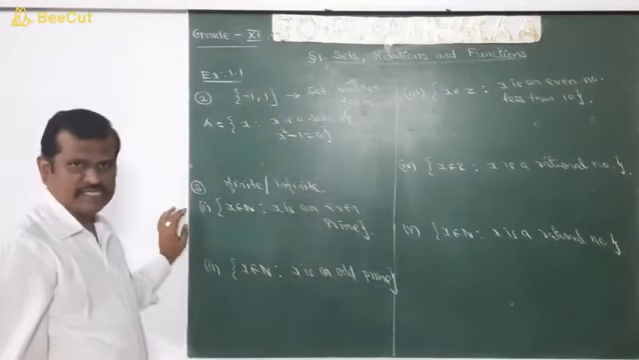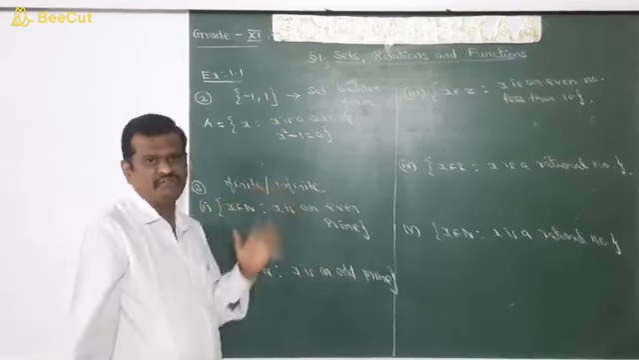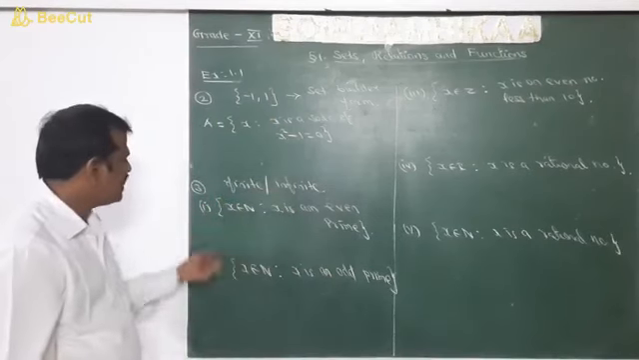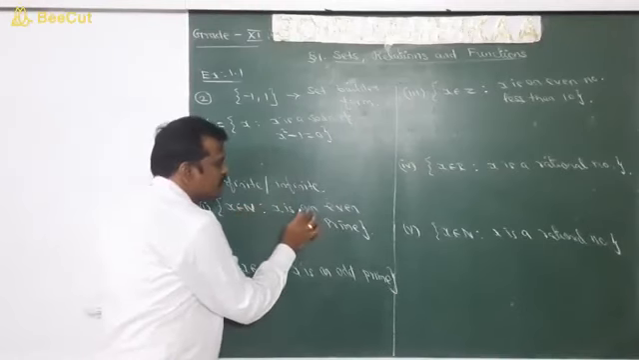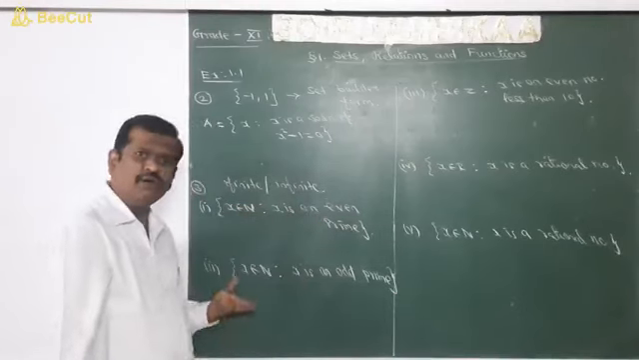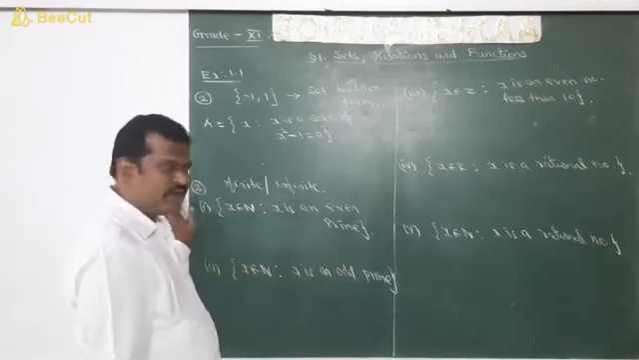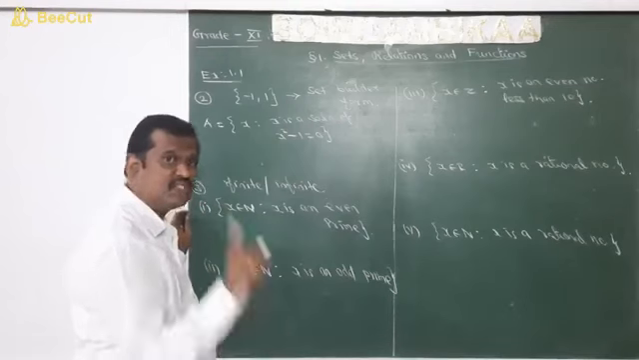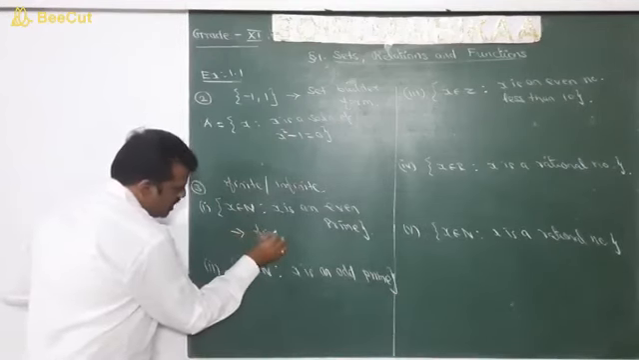Now we move on to the third sum. State whether the following set is finite or infinite. Now first sum: x belongs to natural numbers, x is an even prime number. Now we know what the even prime number is. 2 is the only even prime number. So whether it is a finite set or an infinite set, it has only one element. Of course, it is a finite set.